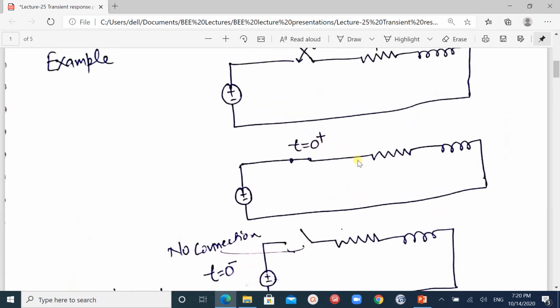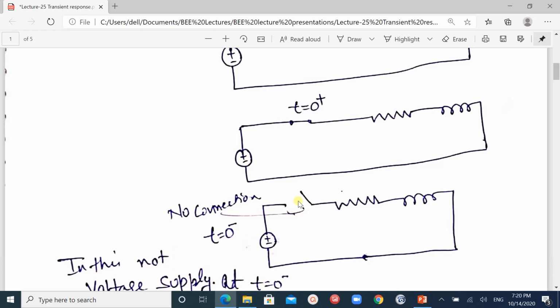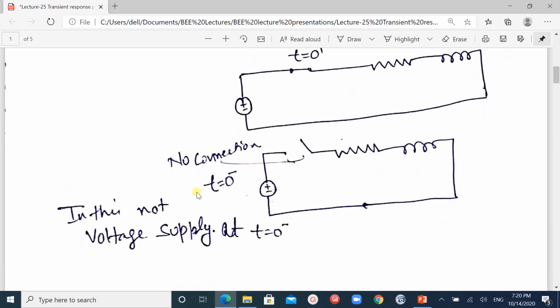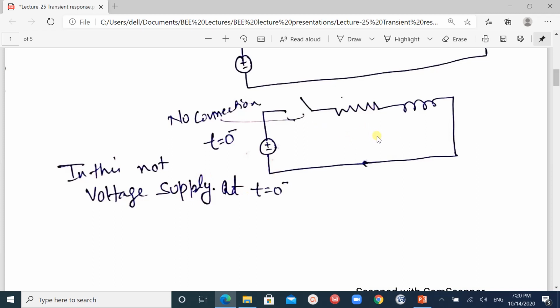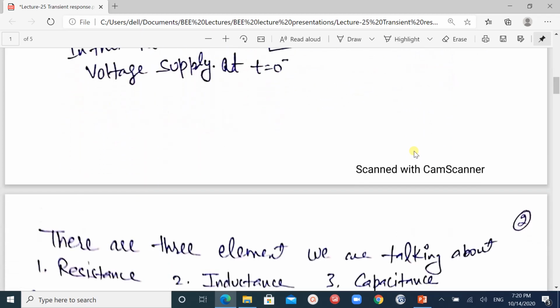This circuit shows that we have the R and L and the voltage source. But when we are talking about just before, it means that the switch is not closed, the switch is not connected, and we do not have any current response in the circuit. So this is the circuit for t is equal to 0 minus, that is, just before t is equal to 0. In this case, the voltage supply at t0 negative is equal to 0, meaning there is no voltage supply.